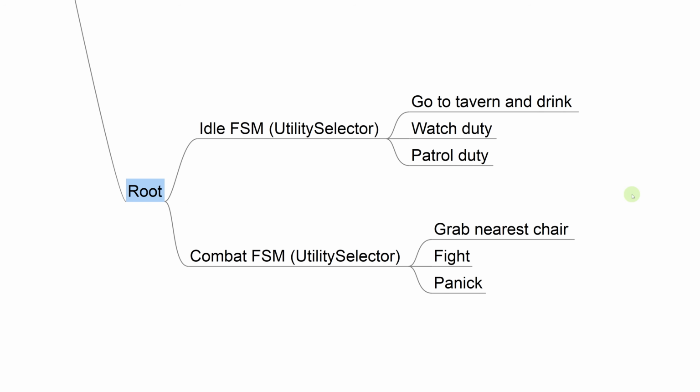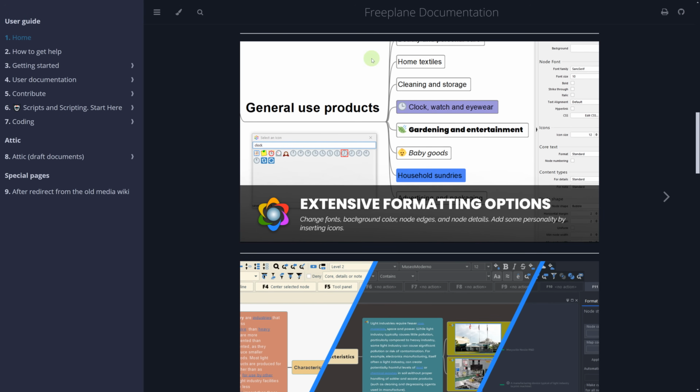So we want a better solution, and that's what we're going to do right now. By the way, I'm using FreePlane. It's a great mind mapping tool. You can use it for brainstorming game design ideas. And in our case, in this course, we're going to use it to design behavior trees.